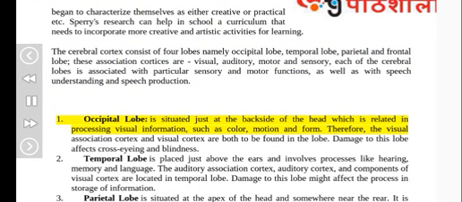visual information, such as color, motion and form. Therefore, the visual association cortex and visual cortex are both to be found in the lobe. Damage to this lobe affects cross-eyeing and blindness.